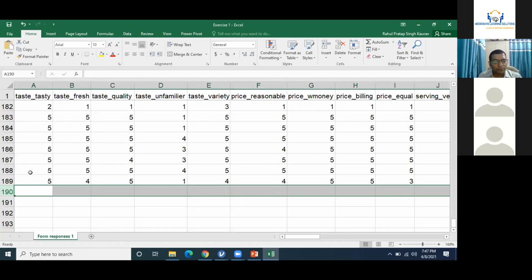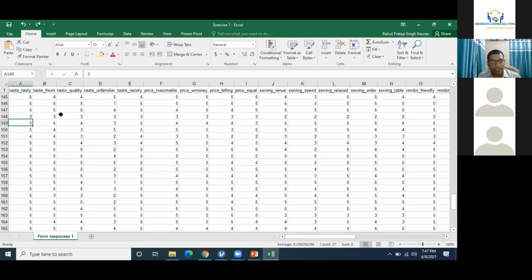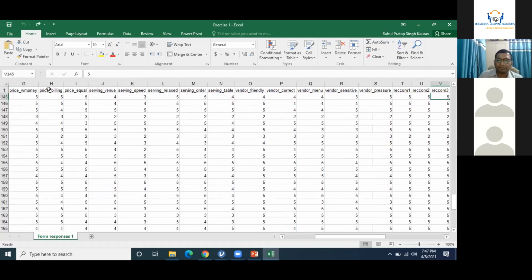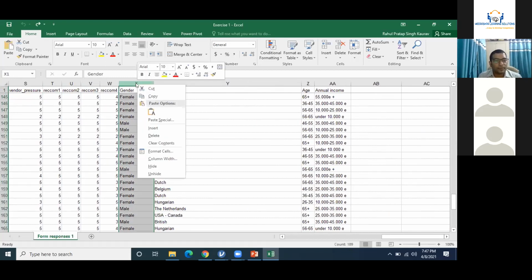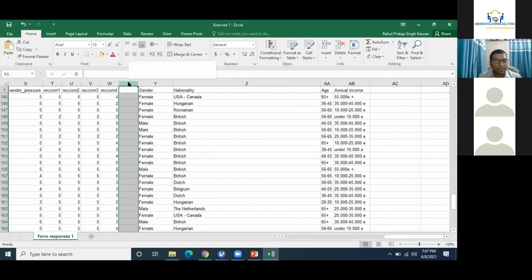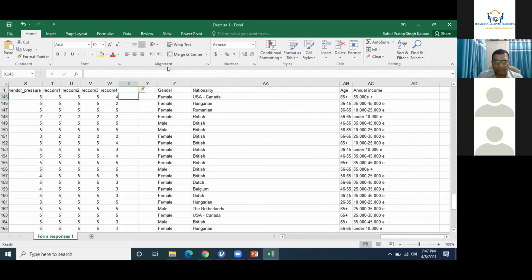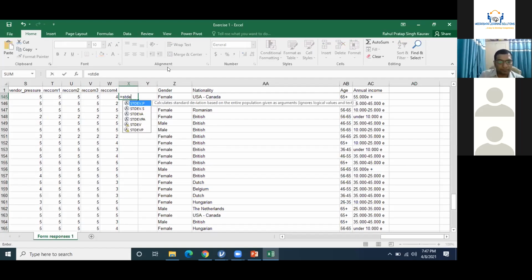Another way is how to identify the outlier. Another method of doing that is, equals to standard deviation, population standard deviation. Open the bracket, A2 to W2. Close this bracket.